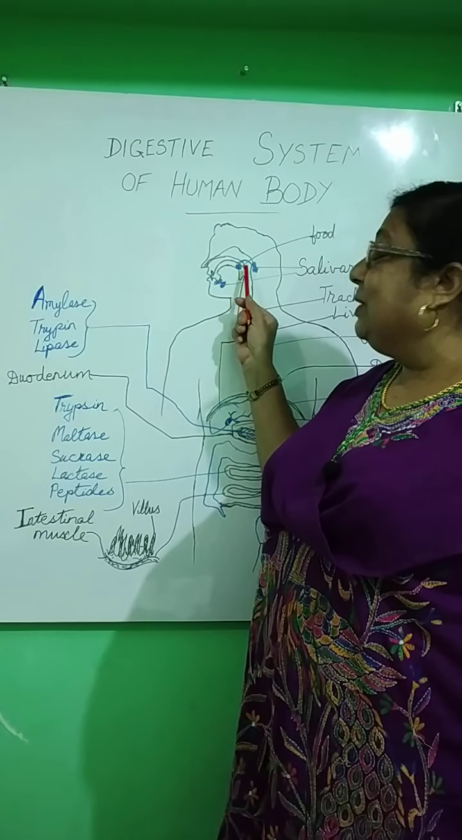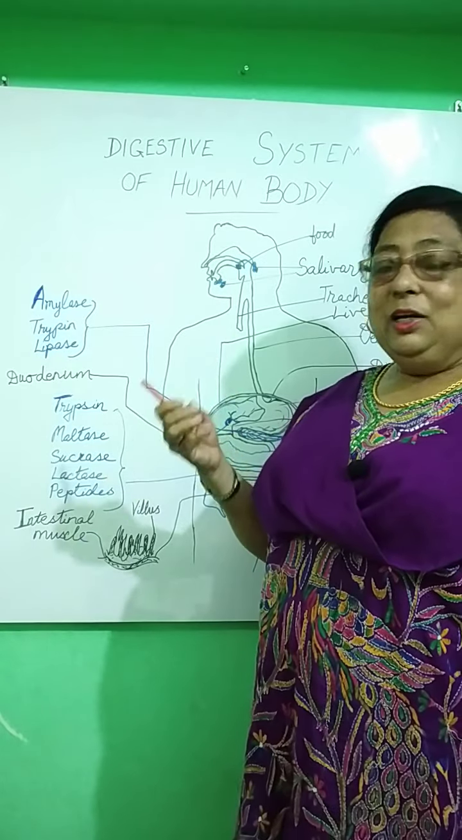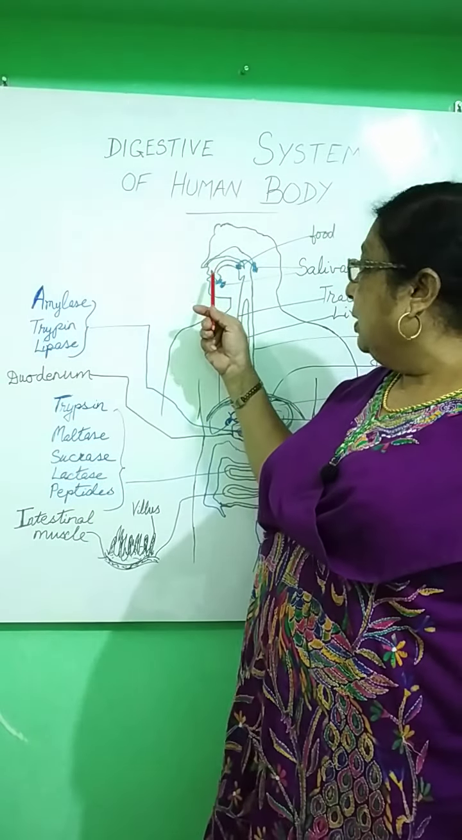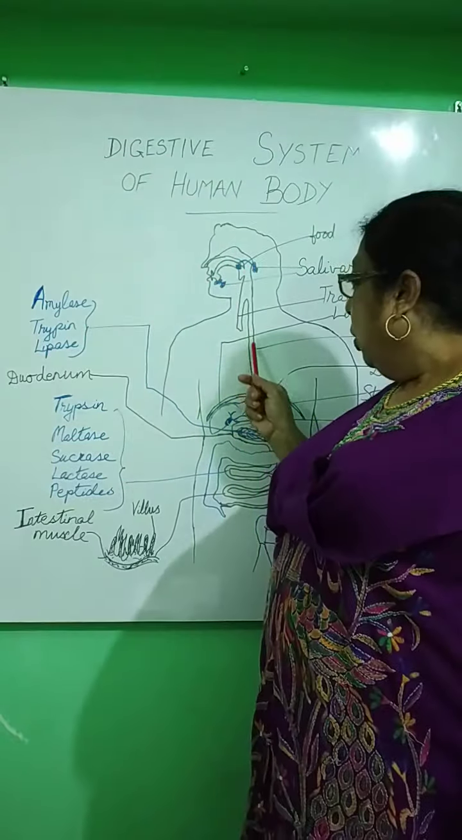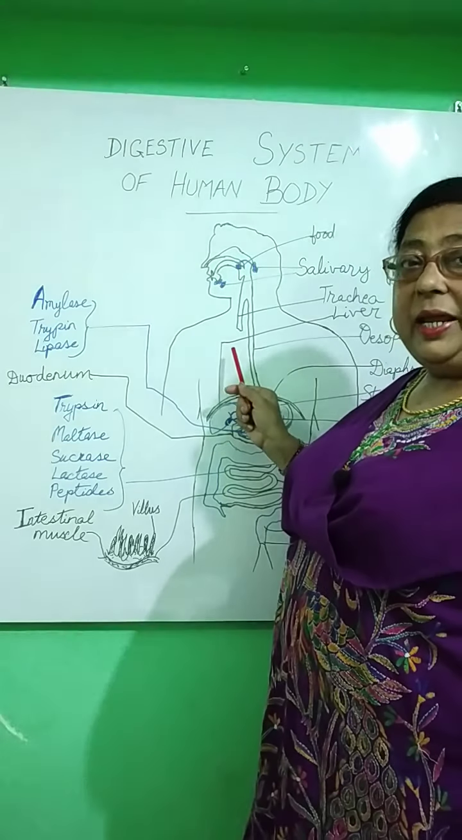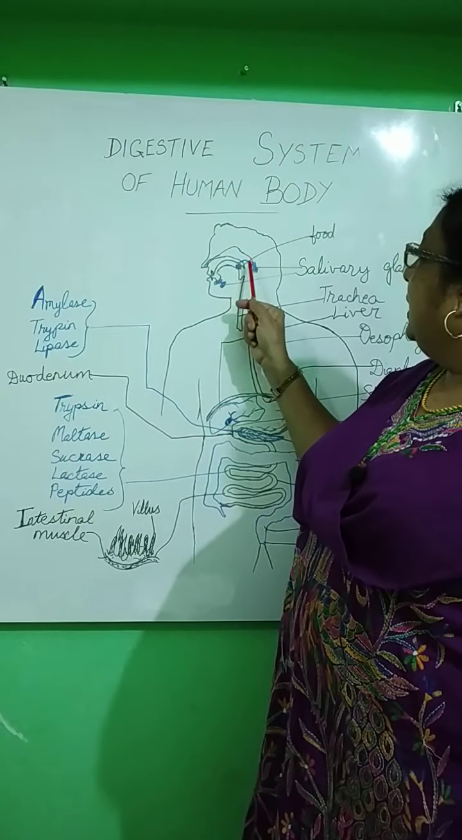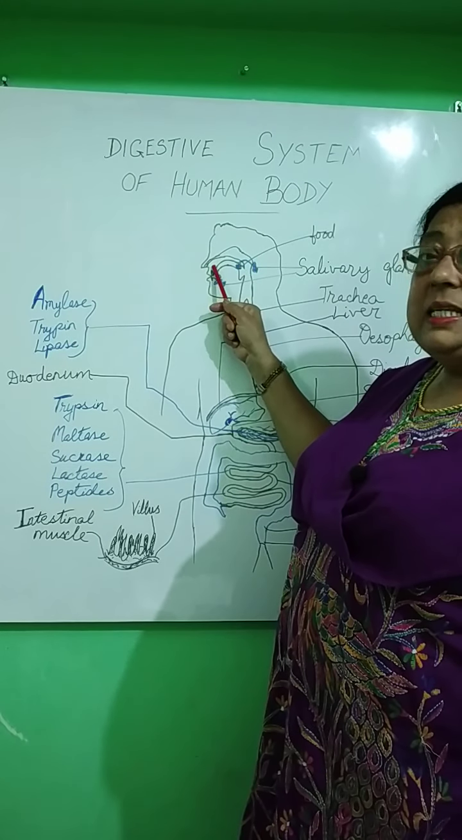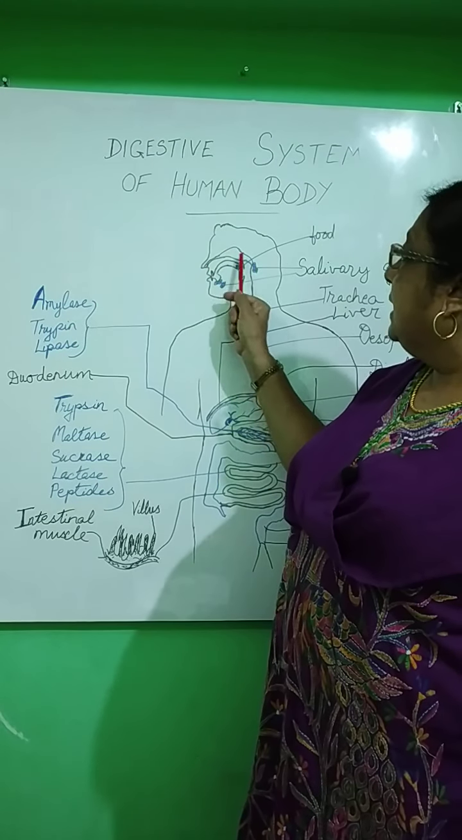And this one is the food. It goes into the esophagus. From the mouth, the food passes into the esophagus. This is different. This is the windpipe, the trachea. And on top you see the nasal cavity. Here is the nasal cavity. Here is the nose and the nasal cavity.